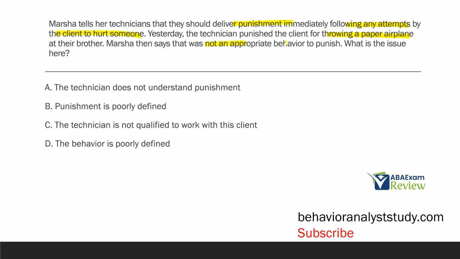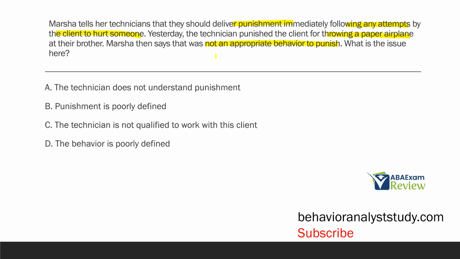Marcia then says that's not appropriate to punish that behavior. Well, what was wrong? Was it the technician's fault? Or is there something else at play? Well, if you think about attempt to hurt someone, what does that mean? Because if you've worked in schools or clinical settings or around children and observed other people respond to behavior, you're going to learn that what people consider aggressive or hurtful can be very different. And so that's an issue here.